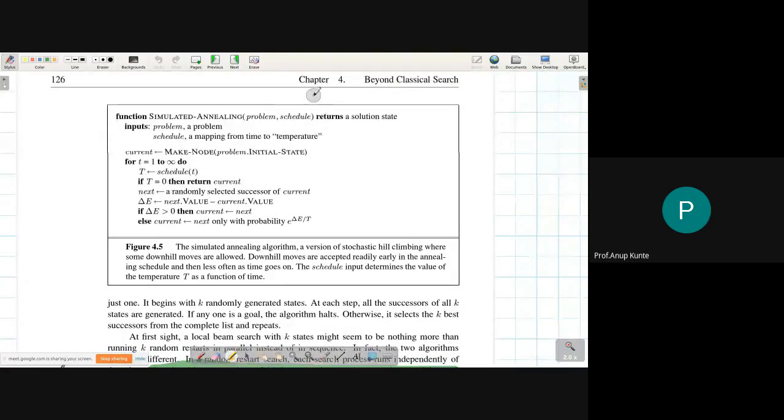So what is your schedule? This schedule of heating, that we actually give as input. So it will be a series of values that will determine our randomness. How we'll come to know, but you remember that this is the schedule. This is the schedule of heating. The graph that I was drawing: raise the temperature from this particular Celsius to this particular Celsius and then cool it down. Again, after some time, take the temperature up a bit, then again cool it down and take the temperature a bit up.